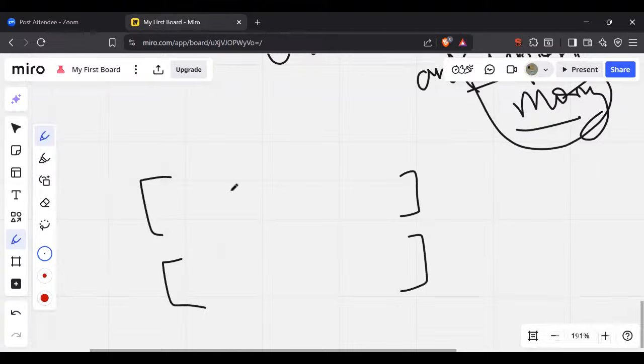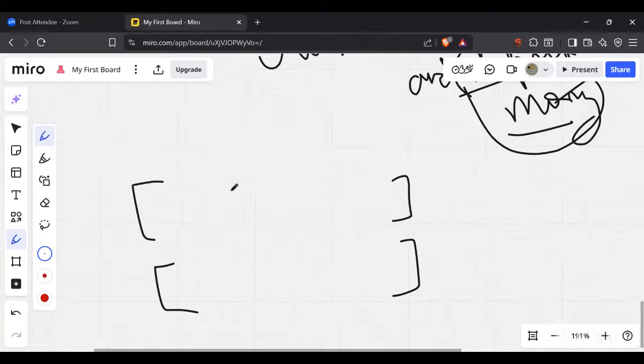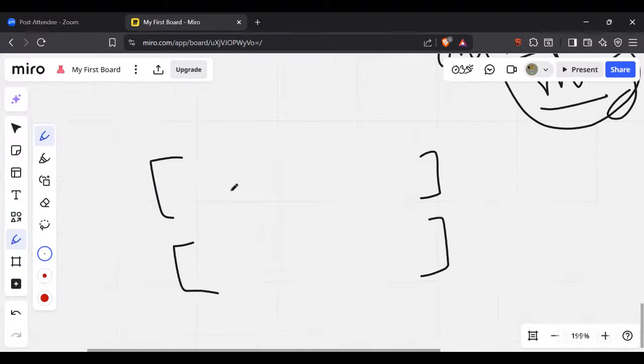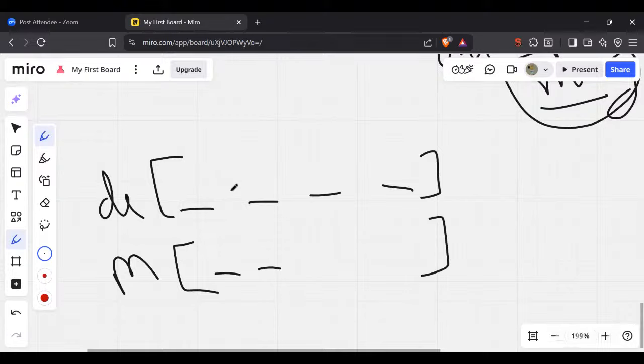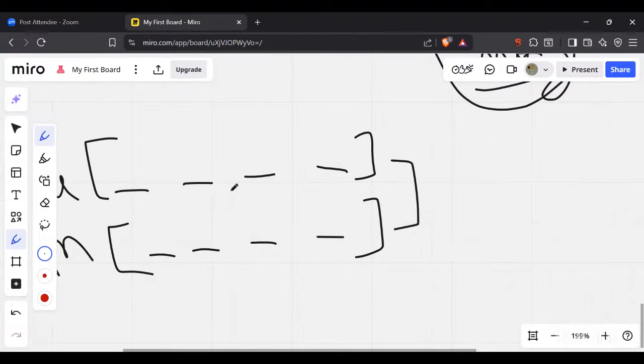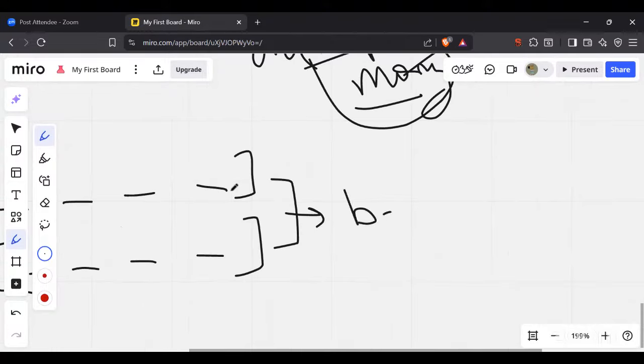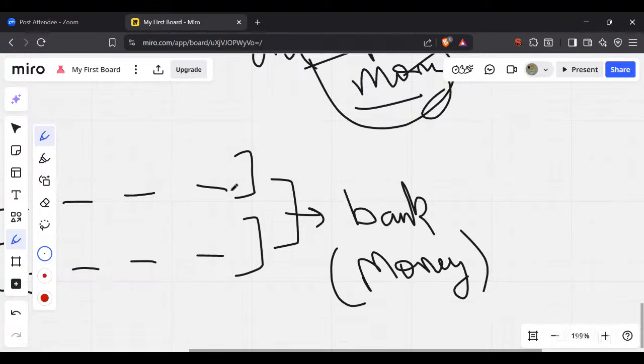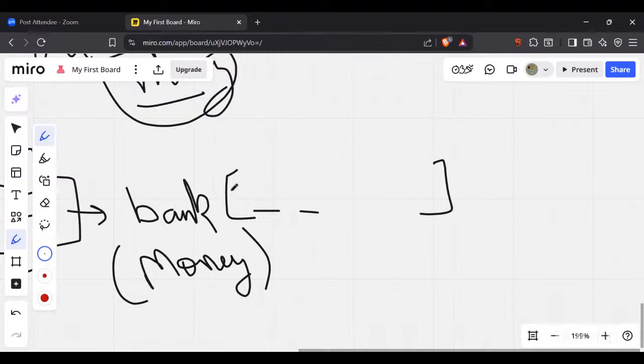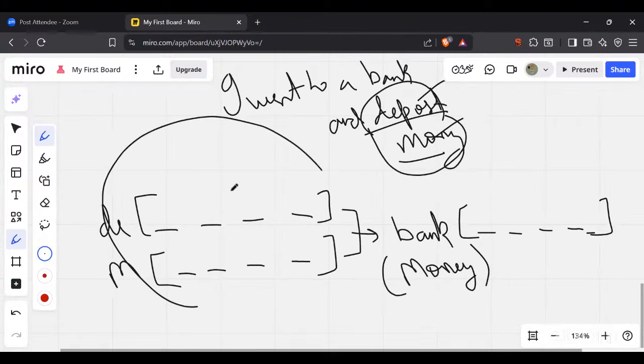What were vector embedded values? They were some weights and some values given to these individual words. So if you remember, deposit and money both are going to have somewhat similar vector embedded values, and based on that comparison I am going to understand that the bank I am referring to is basically the money wala bank, where we deposit money, because this bank's vector embedding will also be somewhat similar to what we are getting here.